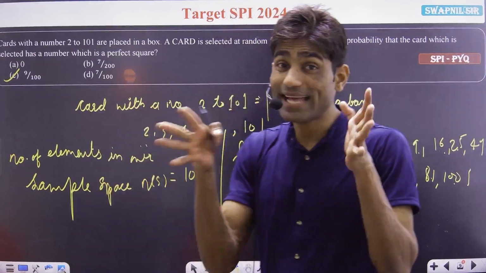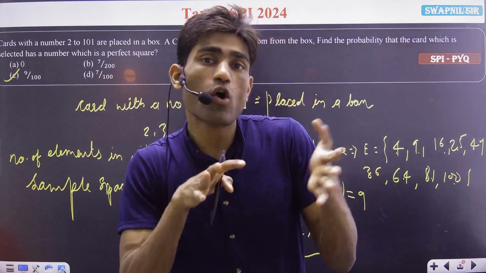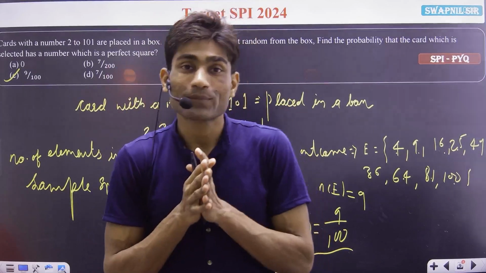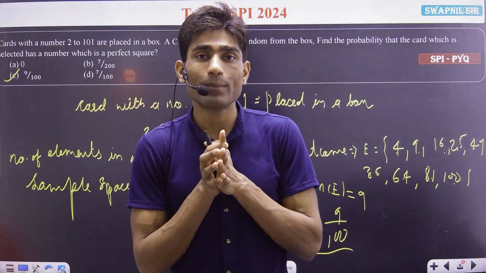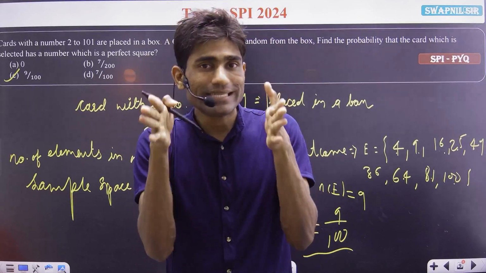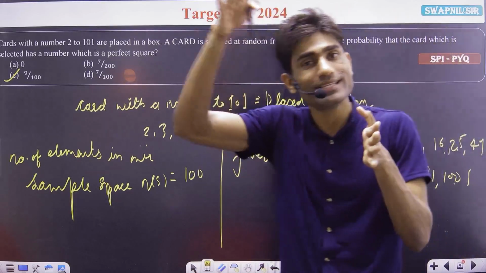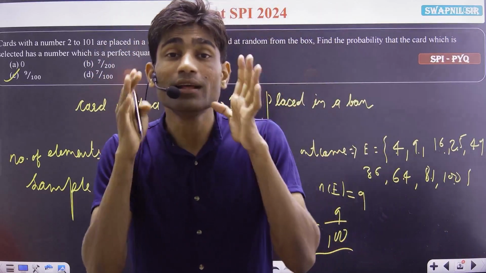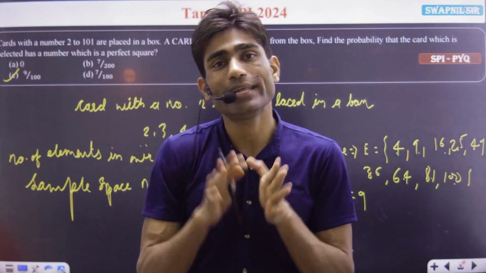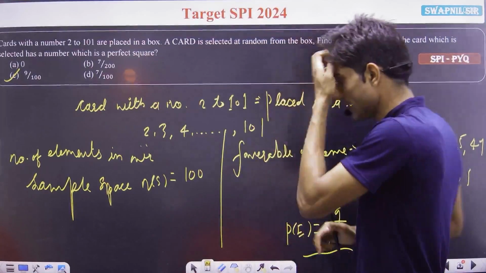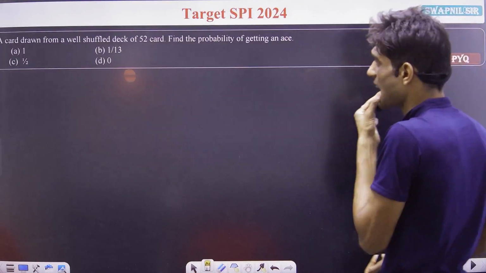Now one thing you may have observed here is that all the probabilities for our likely events are between 0 and 1. 9 divided by 100. That means if the denominator is bigger, then the number is smaller. Always remember. Let's go for the next question.